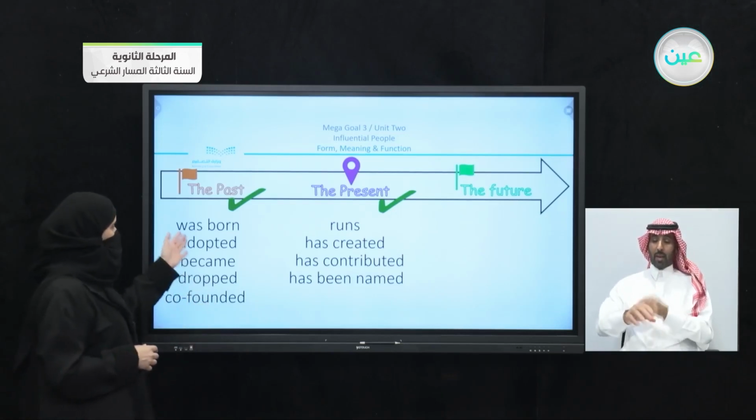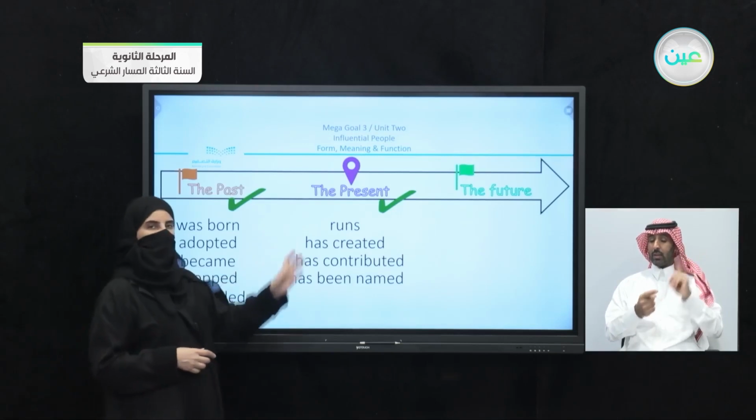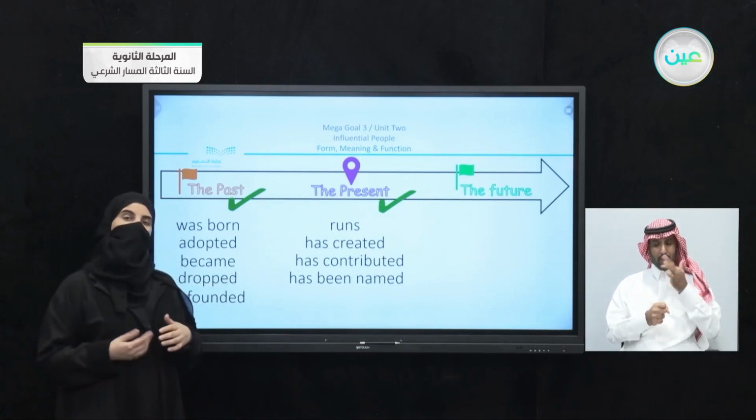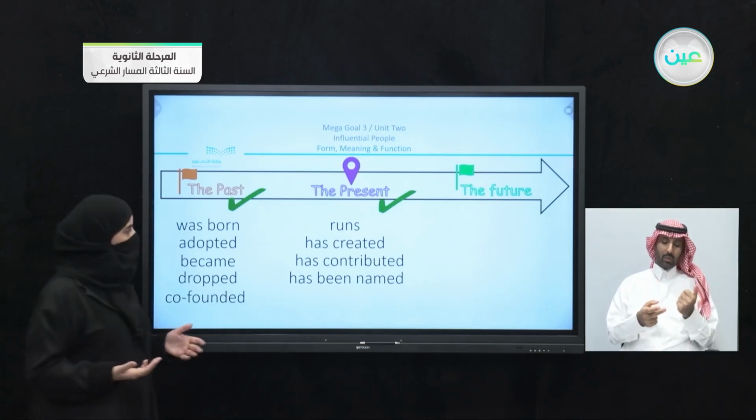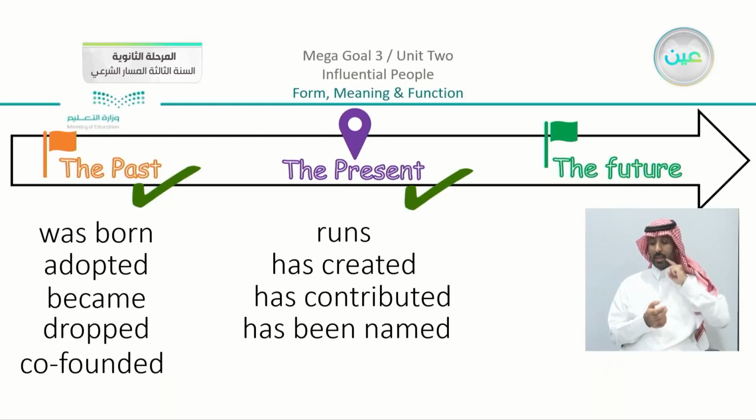We have the first one, which is the past. We have runs, which is the present simple. And then there is a present, but a different kind of present. What is it? We have here has created, has contributed, has been named, which means that we have here the present perfect. Now we are going to move on with our lesson.